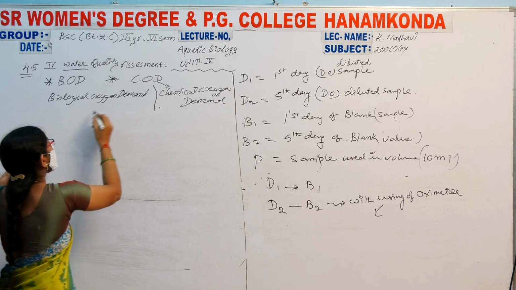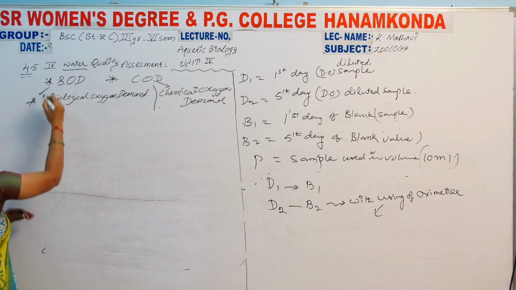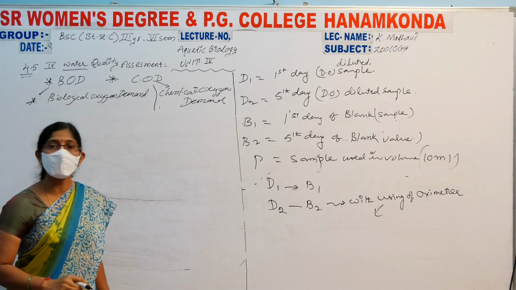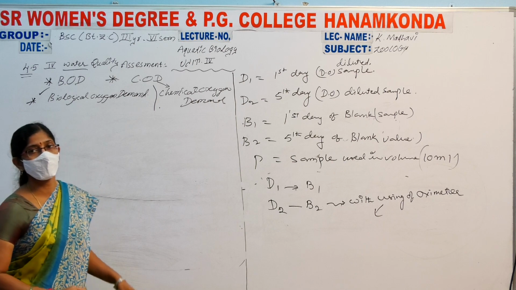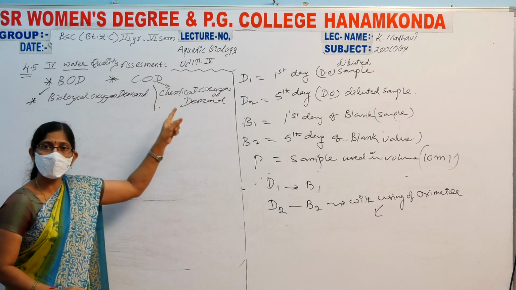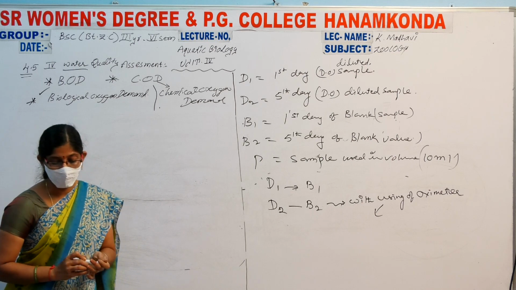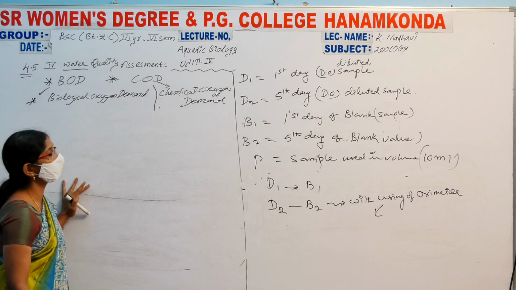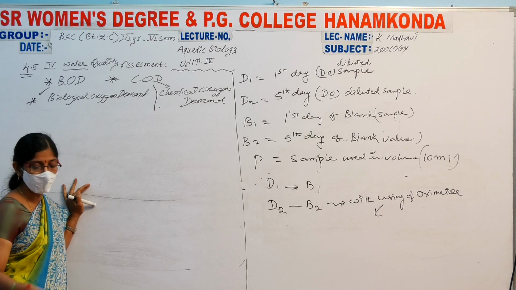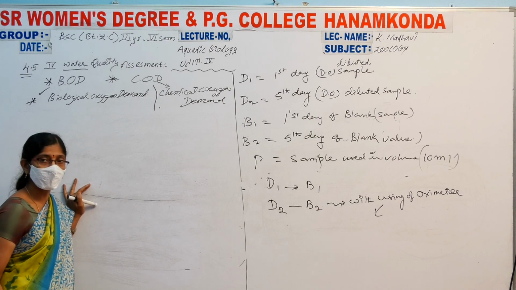Right? These are the most important to learn, from an exam point of view or a practical point of view. BOD and COD. COD means chemical oxygen demand, not oxidation, sorry, oxygen demand. Now, what is the chemical oxygen demand?